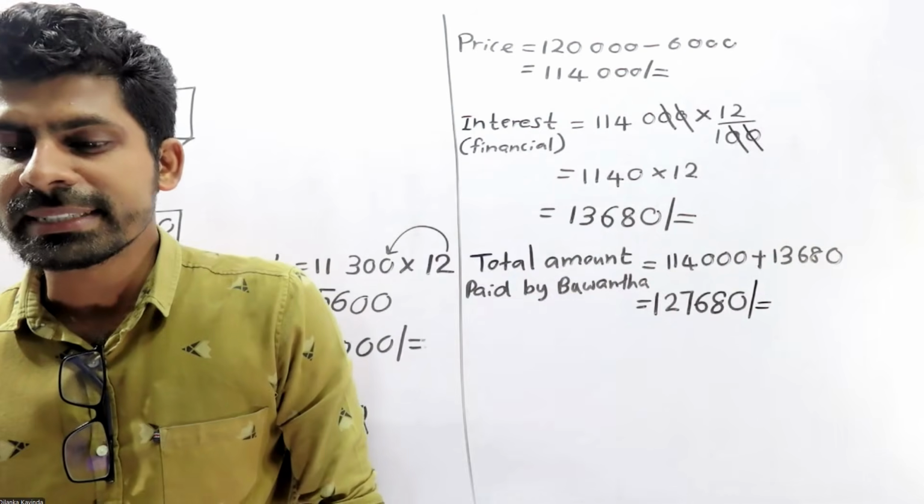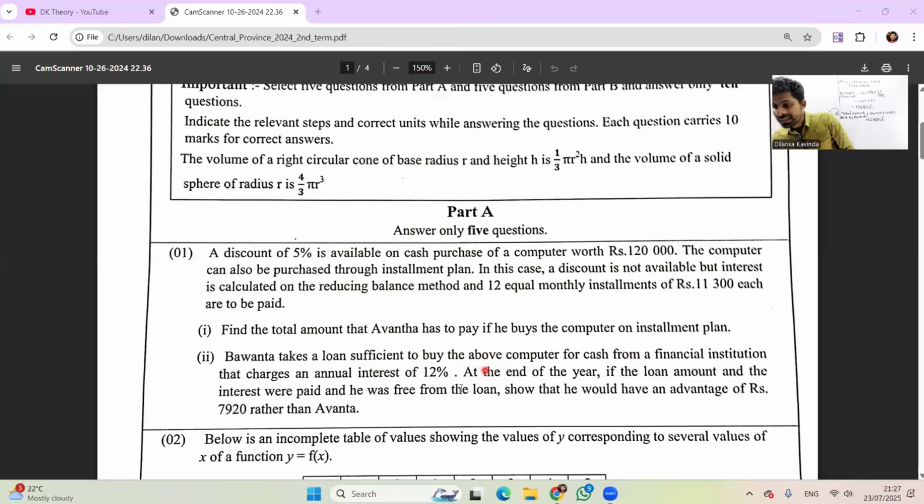So let's quickly move to the question. What is that question asking? At the end of the year, if the loan amount was paid, he was free from the loan, show that he would have an advantage of 7,920 over Bhavanta.